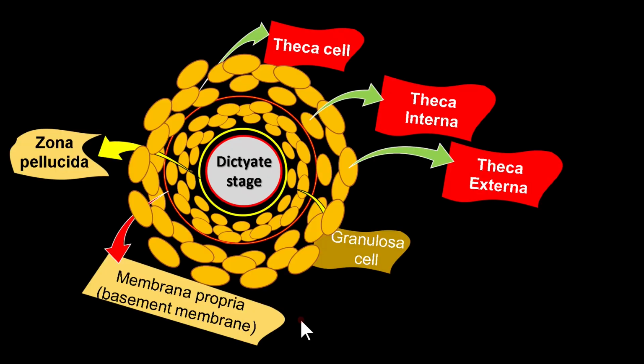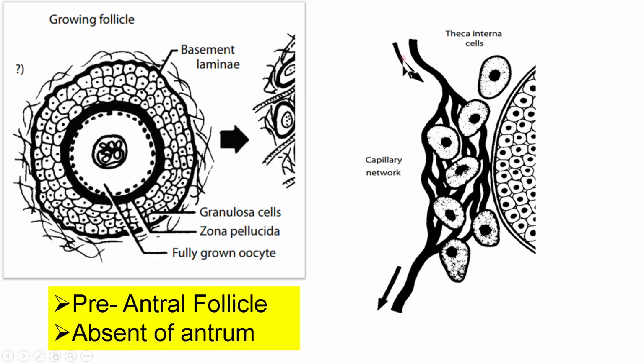Organization of granulosa and theca cells. Now the follicular cells that surround the oocyte are called granulosa cells. They are very active metabolically and increase their number by mitotic division, forming several layers around the developing oocyte. The theca cells organize around the basement membrane, forming theca interna and theca externa. The theca layers have the privilege of a blood supply, but blood vessels are absent in the granulosa cell layers. Therefore, the granulosa does not have direct contact with blood capillaries.